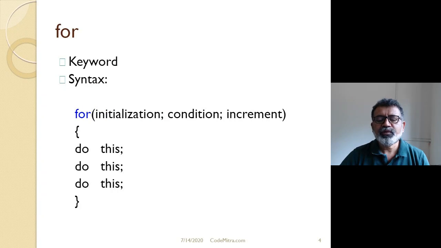Same for the for loop, but initialization, condition, and increment are written together inside the pair of brackets following the for keyword, and this is the body of the for loop, right?